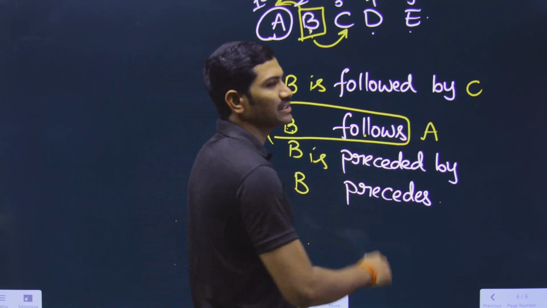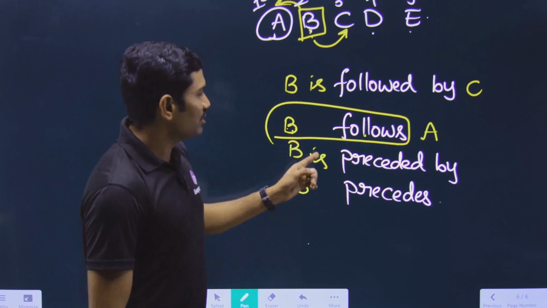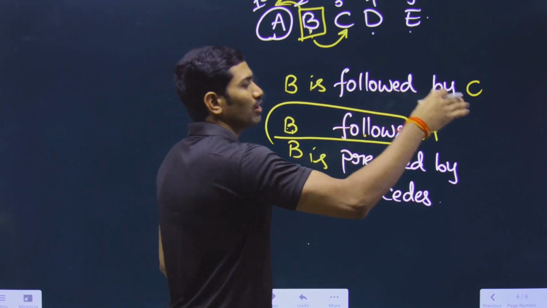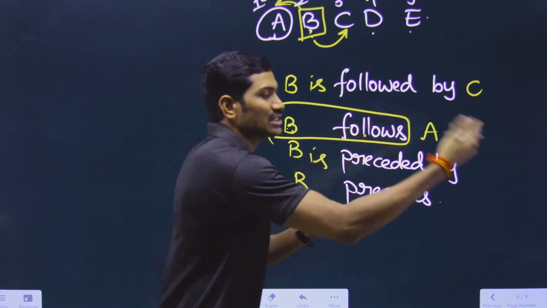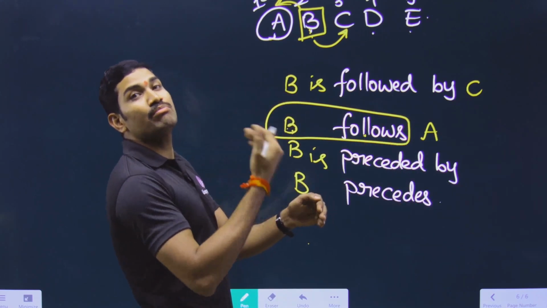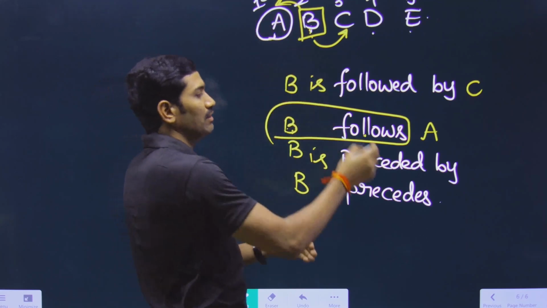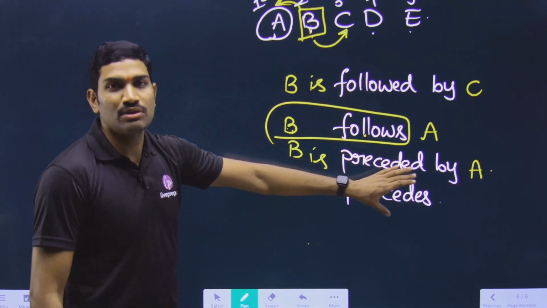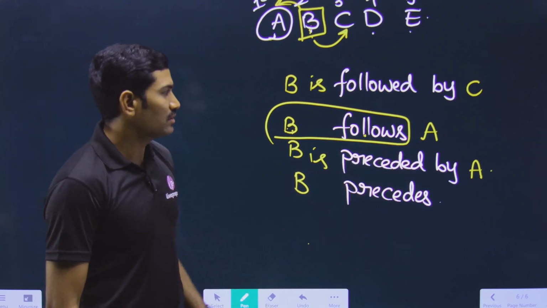Next one, B is preceded by. So what is the meaning of B is preceded by? Observe this. B is followed by means you are writing the next one. So B is preceded by means what will you write? Who is present before B? That means it will be A. Understood or not? If you understand one pair, it is easy to understand the next pair.